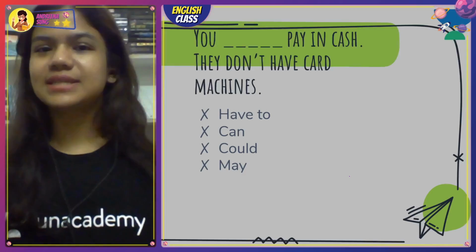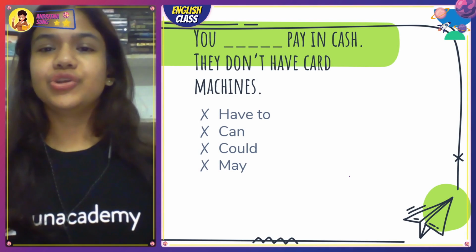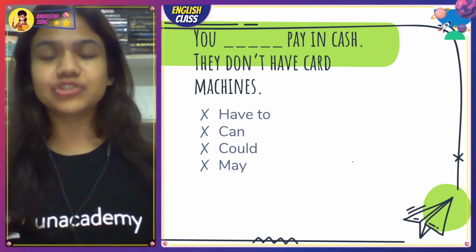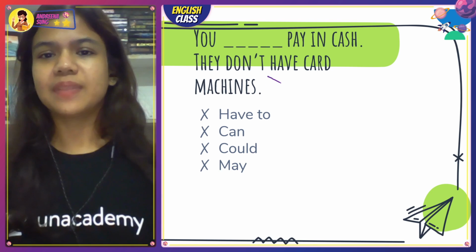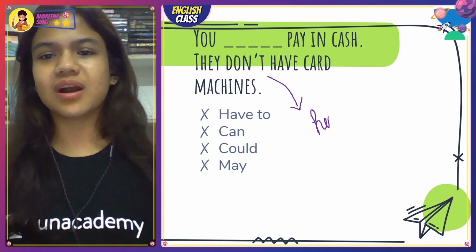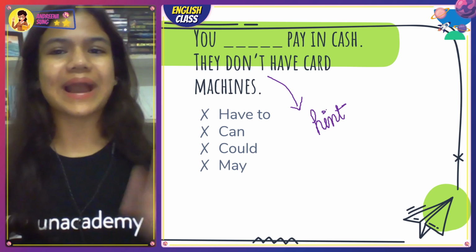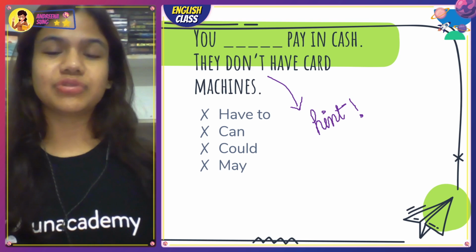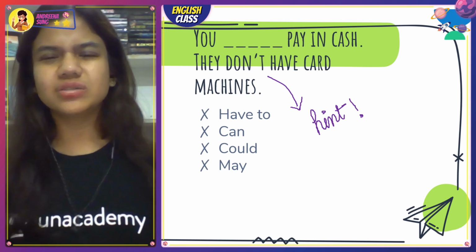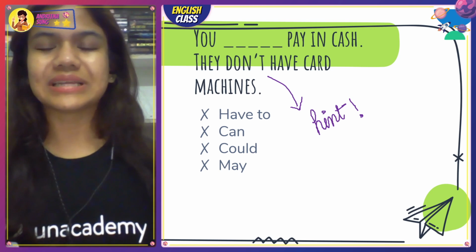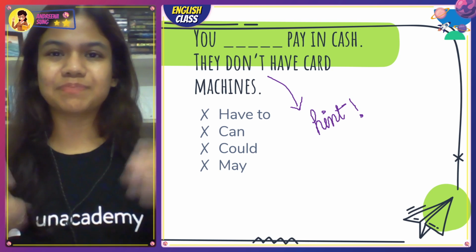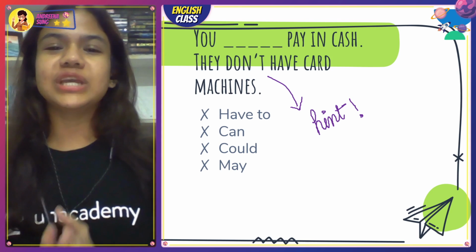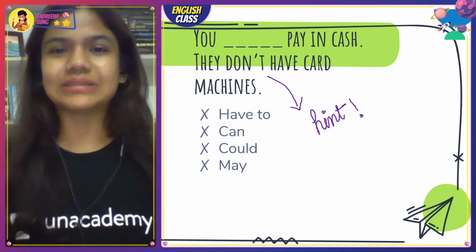Awesome. Let's get started. The first question is, you dash pay in cash. They don't have card machines. Interesting. They don't have card machines. The word don't is your hint here कि भैया card machine तो है ही नहीं, तो cash से ही pay करना पड़ेगा. This is your hint for this question, and the options that you get are have to, can, could, or may. Now, when you're answering these questions, think about what each of these modals is specifically used for.